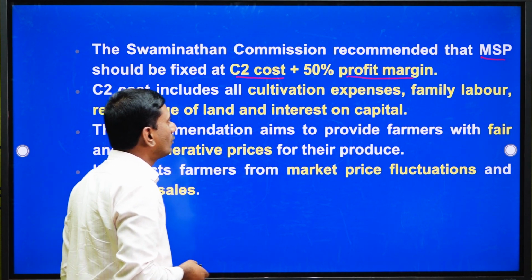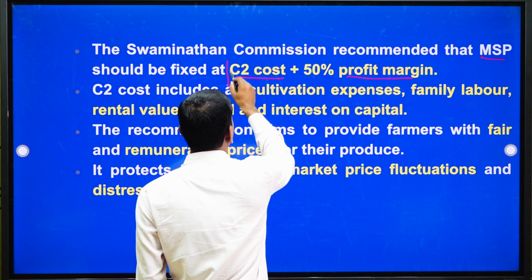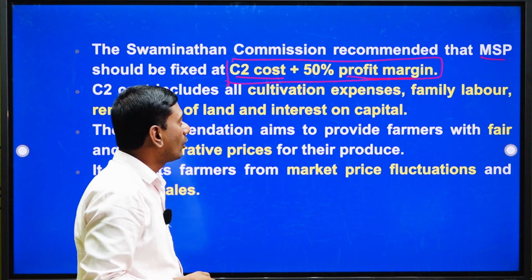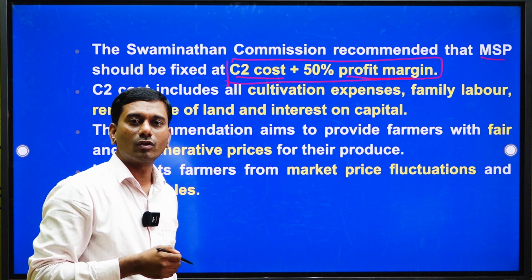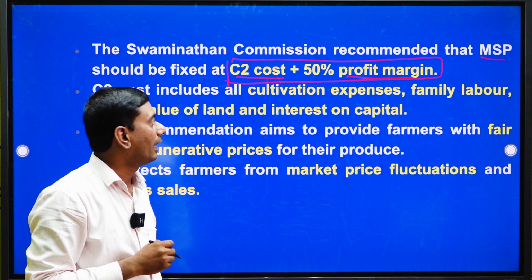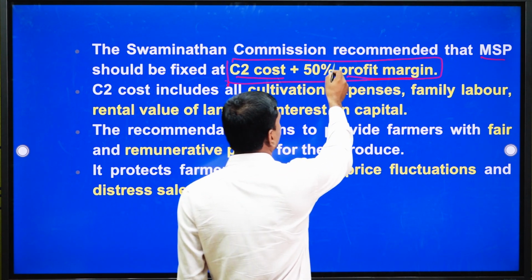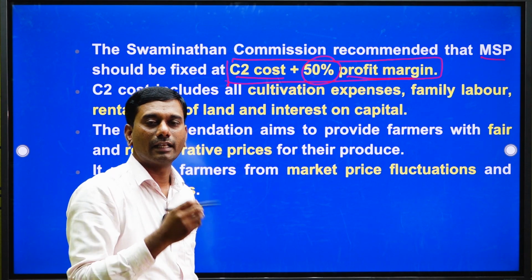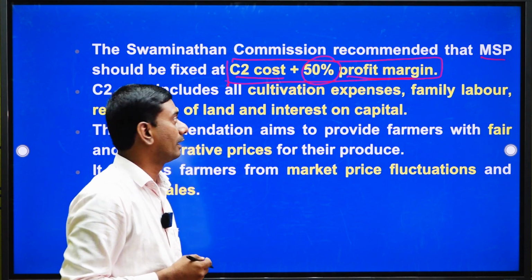In that cost principle he added the cost 1 and cost 2 principle, and apart from that a 50% profit margin to be received through MSP.